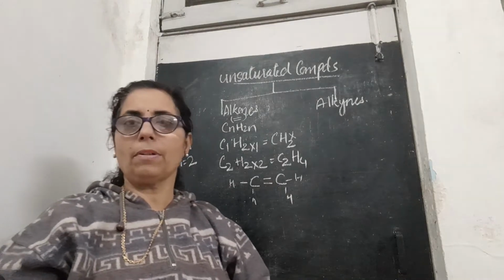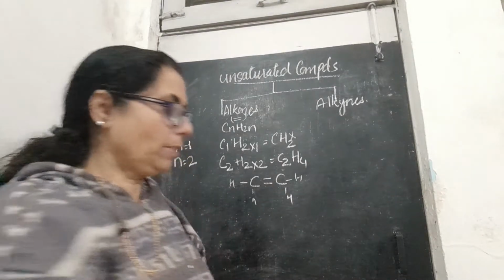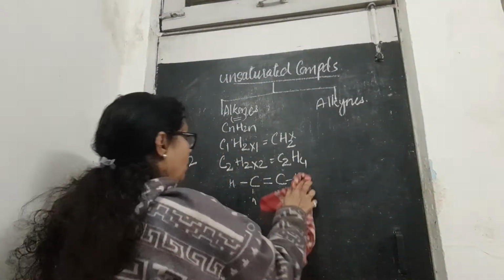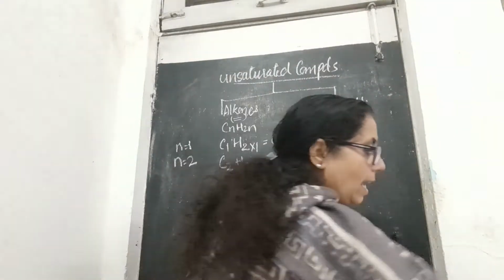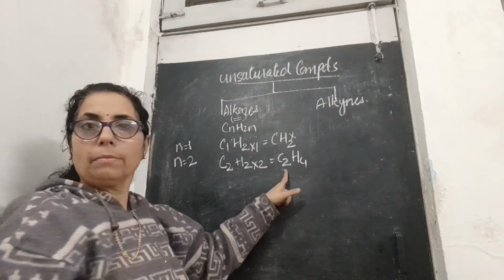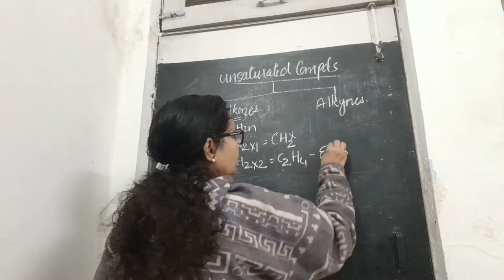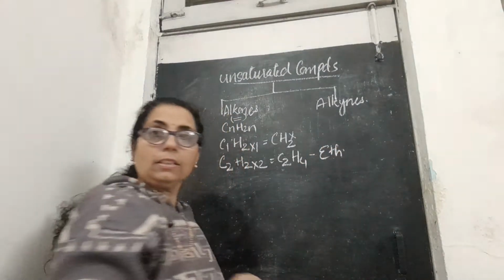We will talk about the structure a little later, but now I am going to tell you the name of this compound. As you have studied in alkanes, here also the compounds containing 2 carbons will be named accordingly.